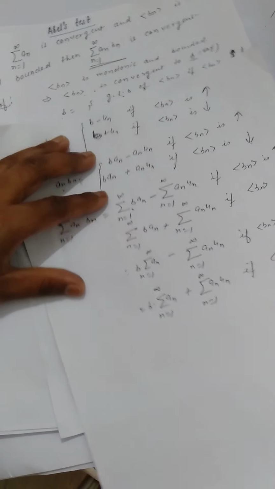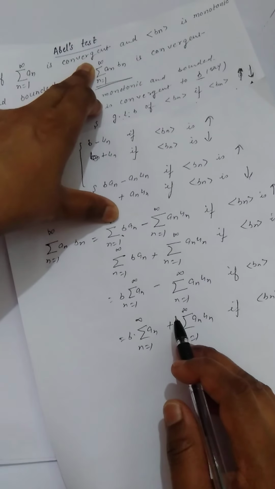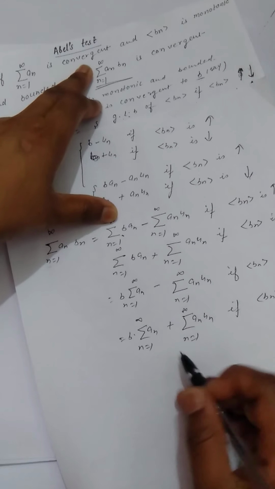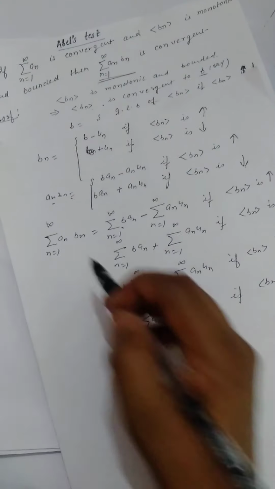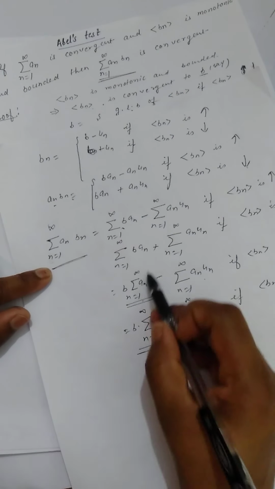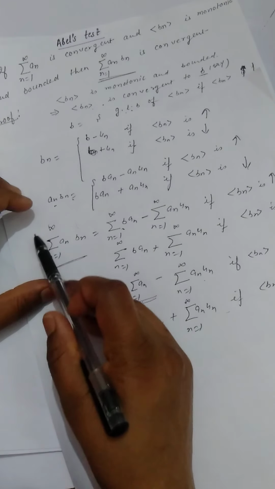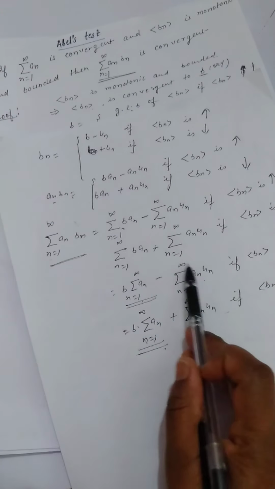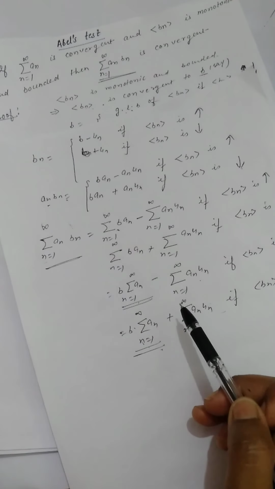Okay, in both of the cases, in the statement we are given that summation an is convergent, right? As summation an is convergent, so this part is convergent. Now this series is equal to the sum of these two series, and this part is convergent. So the convergence or divergence of this series depends upon the convergence or divergence of this series.